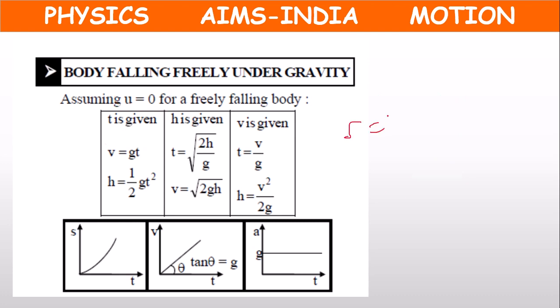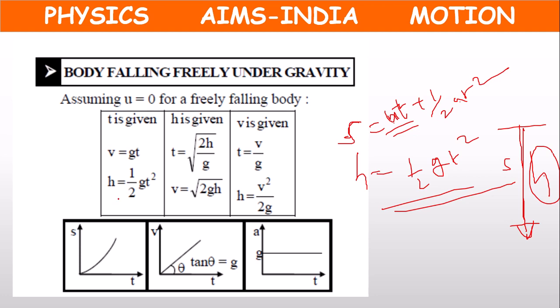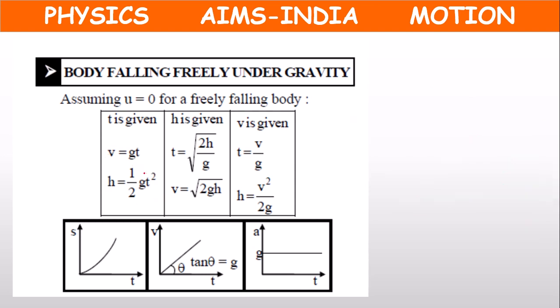Or we have another formula, s equal to ut plus half at square, where s is the displacement traveled, but it is a freely falling body. So we can take it as h, the distance traveled by the freely falling body, the height. So h equal to, u value will become 0, so ut will become 0. Half a, in the place of a we can keep g, half gt square. h equal to half gt square. So the formulas are v equal to gt, one formula, h equal to half gt square, another formula. We can take these two formulas.